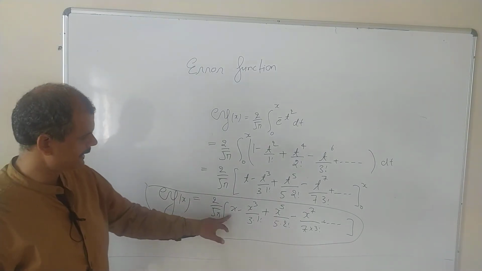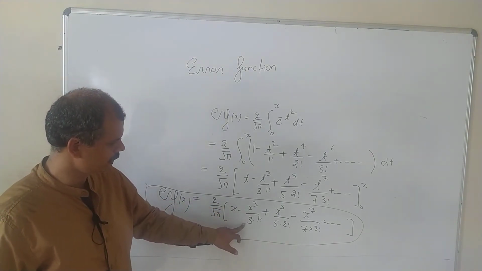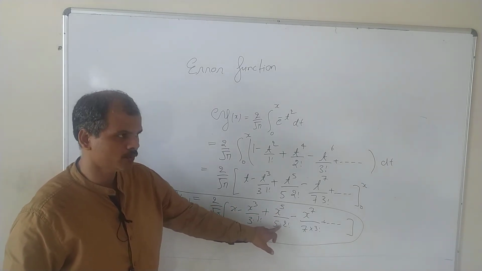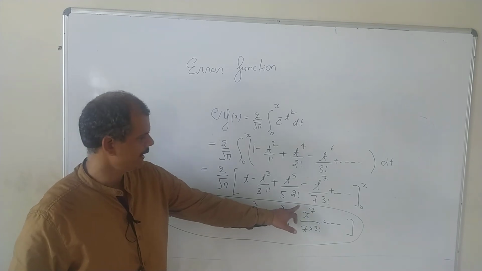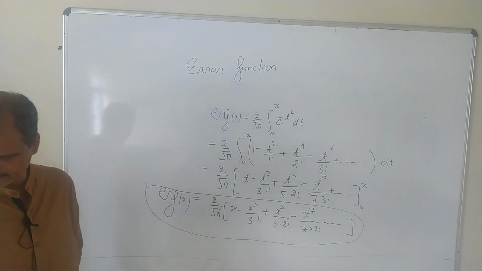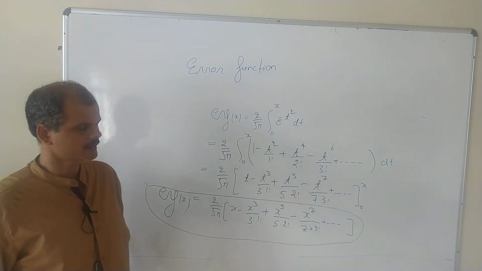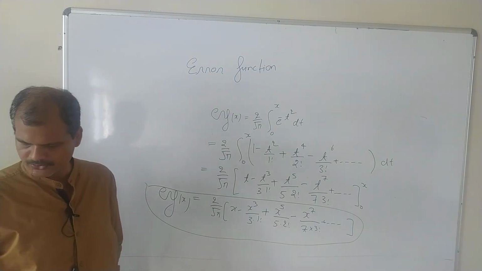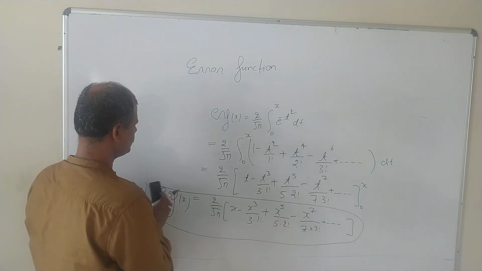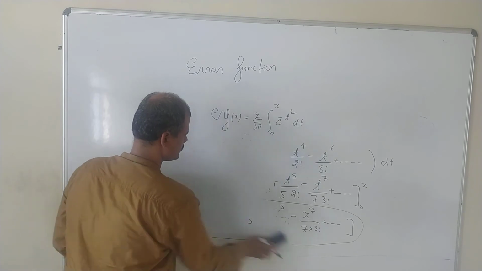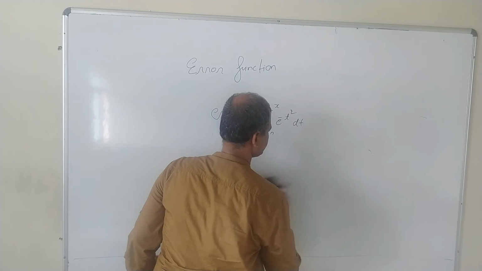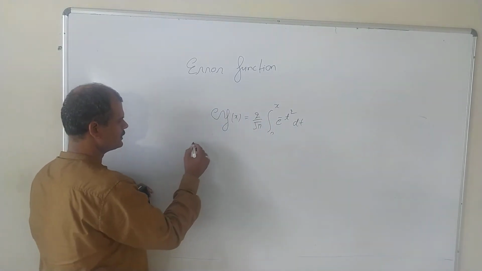2 by root pi, x minus x cube by 3 into factorial 1 plus x power 5 by 5 into factorial 2 minus x power 7 by 7 into factorial 3 plus dot dot dot, right? Okay. So this was the series expansion of error function of x. Now sometimes the question will be: find the error function of 0.5 using the series expansion. So what is that?